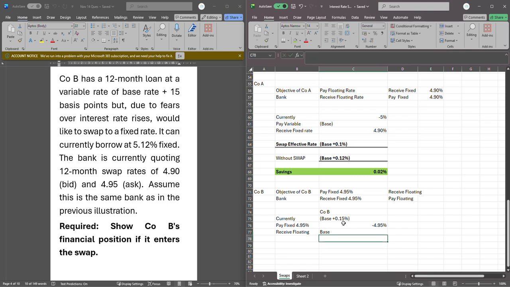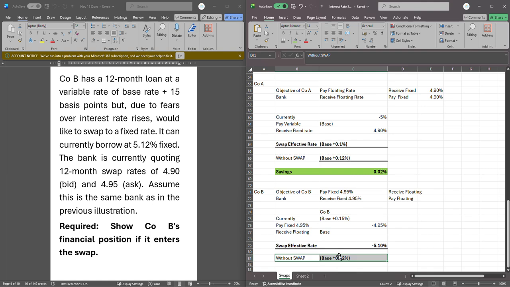When you look at all of that, we can get this swap effective rate, which is here. That is base. We'll cancel base here. And you have minus 0.15 and minus 4.95. So his net interest rate is 5.1%. So he's actually going to be paying his fixed rate at 5.1%. But with that swap, what does this mean for him?